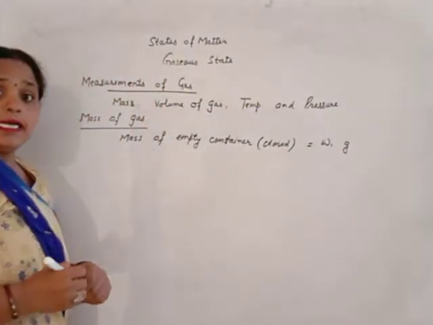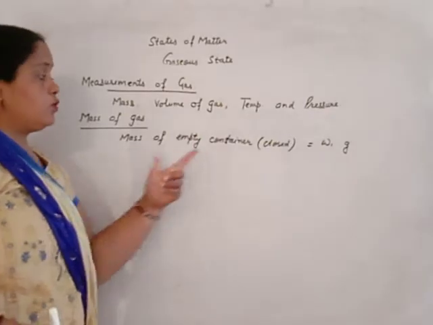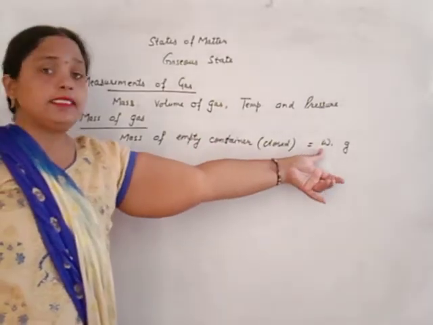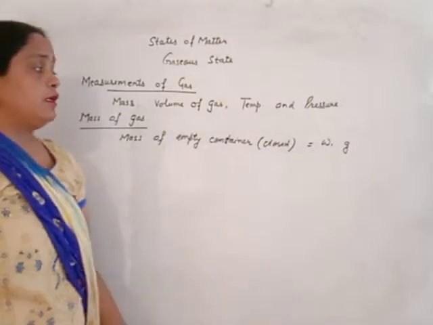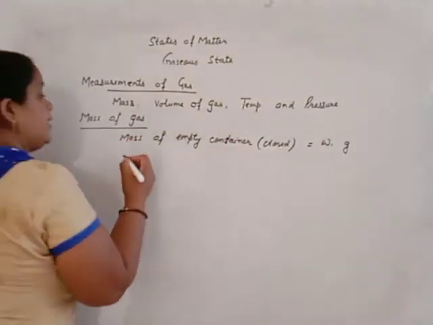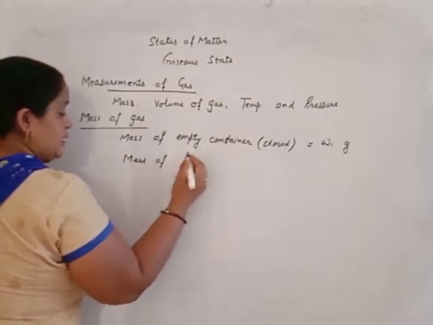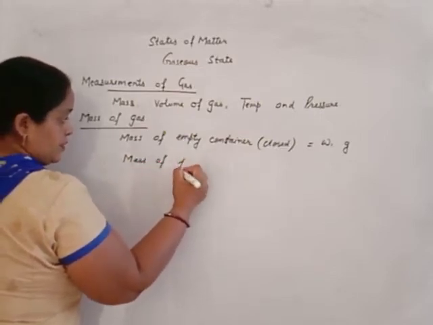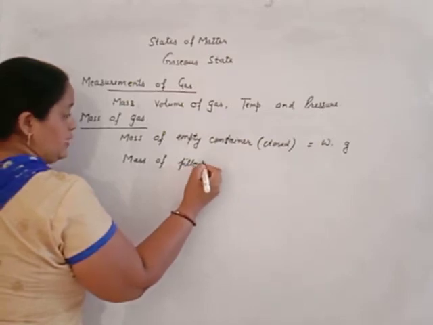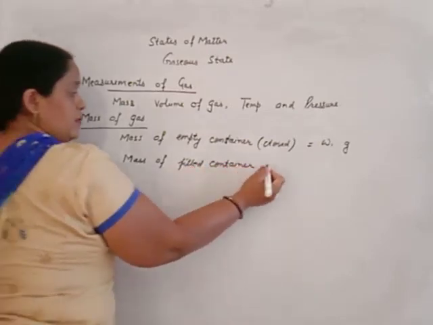Then fill the gas in this container whose mass was considered as W1, and again weigh the filled container with gas.